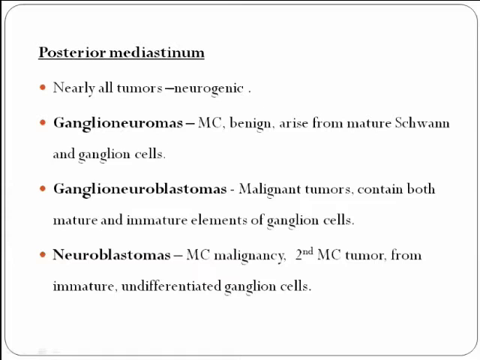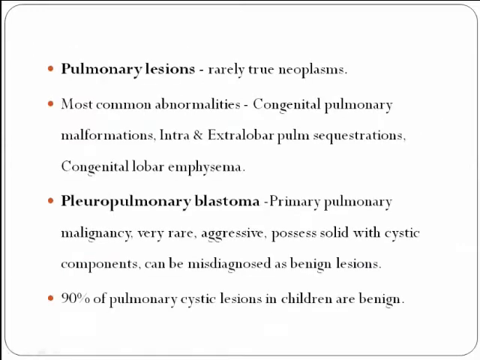In the posterior mediastinum, most of the tumors are neurogenic. Ganglioneuromas are the most common, benign, which arise from the mature Schwann and ganglion cells. The ganglioneuroblastomas are malignant tumors that contain both mature and immature elements of ganglion cells. And neuroblastomas are the most common malignancy and second most common tumor in childhood. In neonates, they arise from the immature undifferentiated ganglion cells.